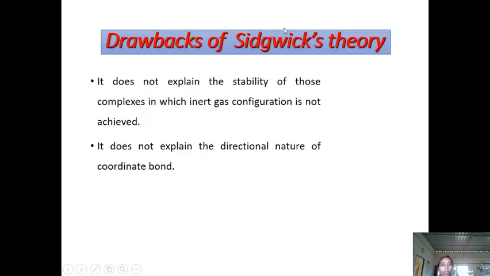Drawbacks of Sidgwick's theory. This theory cannot explain the stability of complex compounds without achieving inert gas configuration, and it also fails to explain the directional nature of the coordinate bond.